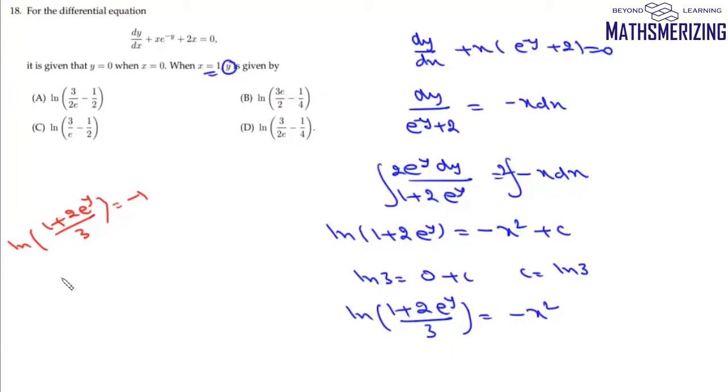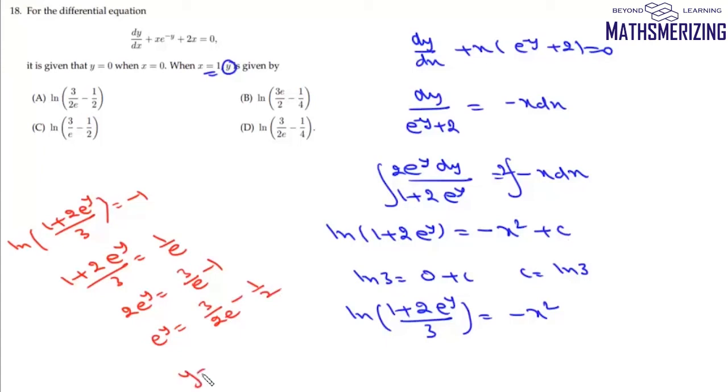We'll take antilog. So it'll be 1 plus 2 e to the power y upon 3, and this is e to the power minus 1. So it'll be 1 upon e. So we'll get 2 e to the power y as 3 upon e minus 1. We'll divide by 2. We'll get e to the power y as 3 upon 2e minus 1 upon 2. We'll take log. We'll get y as log 3 upon 2e minus 1 by 2. And that's your option number A.